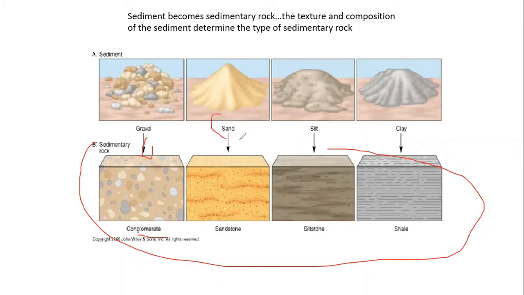Sandstone: we have sand material, where the sediments will be sand. They will compact and cement, and form sandstone. Silt: in this case there will be clay plus sand, a mixture of clay plus sand. This will compact and cement, and form siltstone. And clay will compact and cement, and form shale. This is called shale.